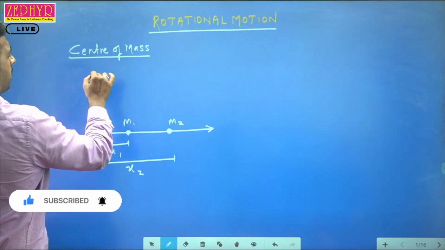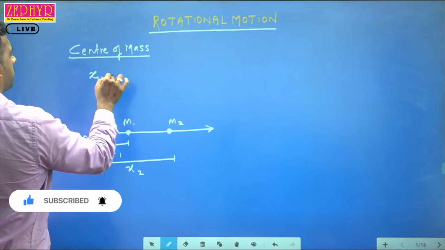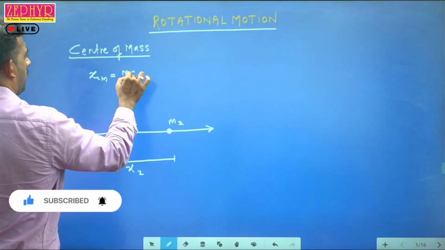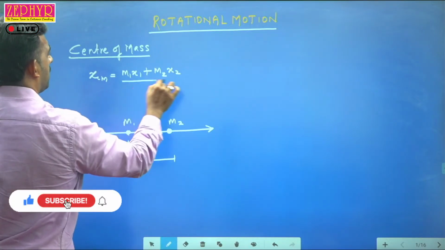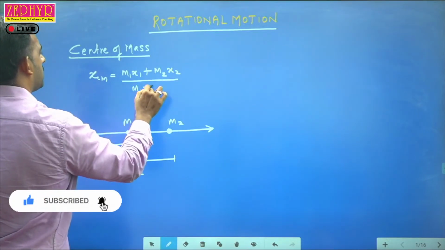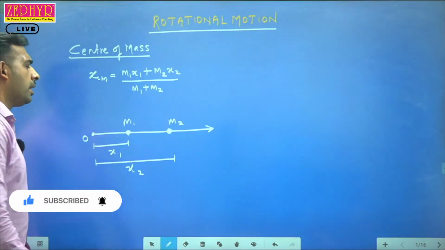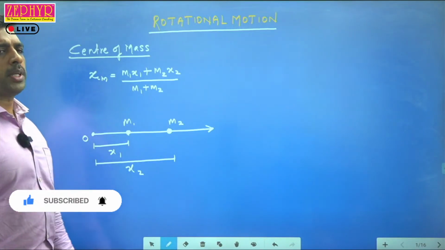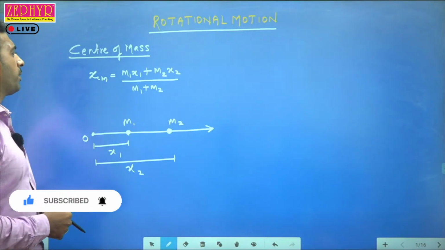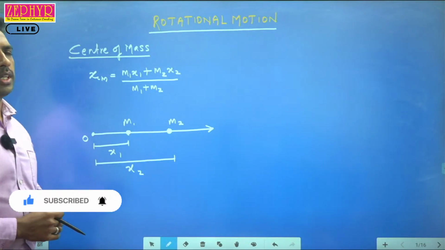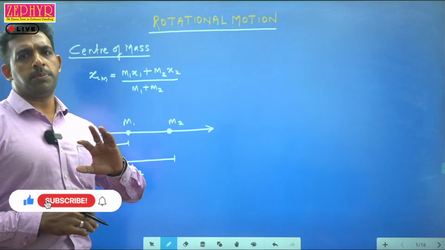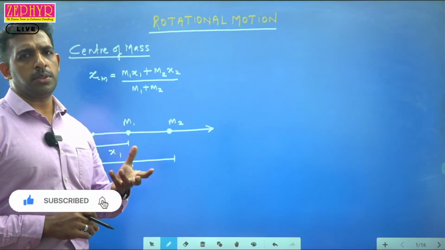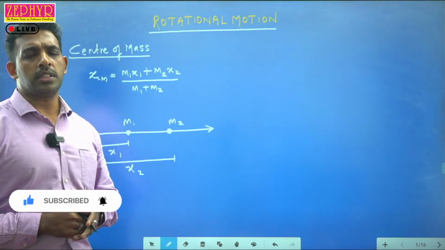We use the equation xcm equal to m1 x1 plus m2 x2 divided by m1 plus m2. I have considered only two masses. Here m into x, that is mass into distance from the origin, is known as the moment of mass.